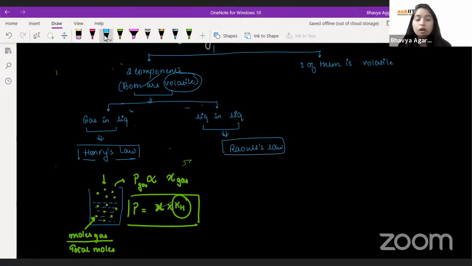So Raoult's law. Raoult's law has one equation, which is the total pressure equals the partial pressure of liquid A plus the partial pressure of liquid B. And this is given as P naught A into XA plus P naught B into XB.